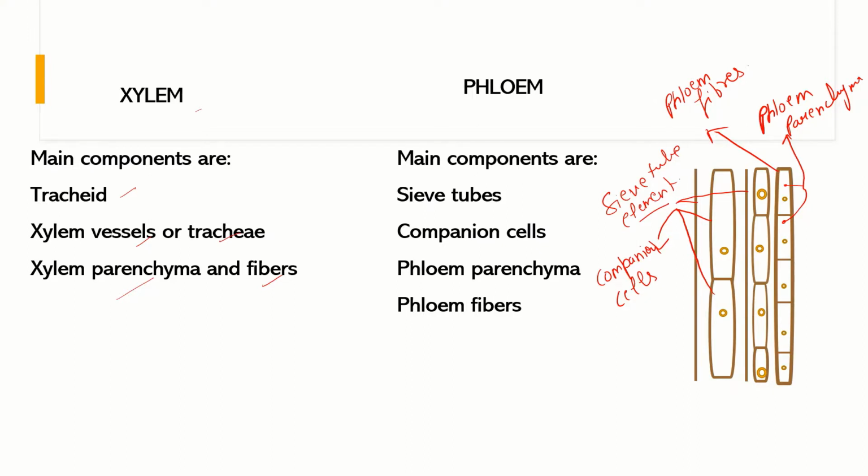Now one more thing is present in the transverse wall of sieve tube elements: they have perforated cells, known as sieve plates. Sieve plates mainly have perforations, also known as sieve pores. They are present on the transverse wall of these sieve tube elements. So these are known as sieve plates.